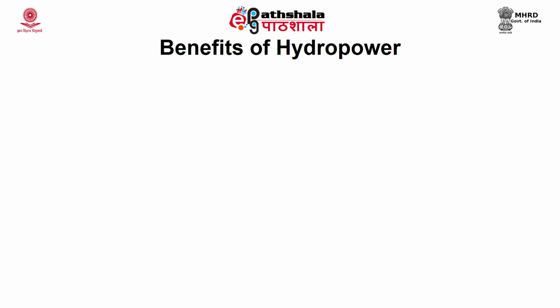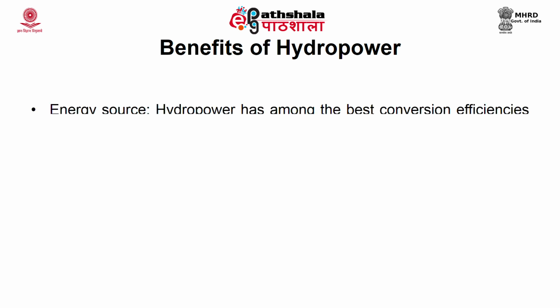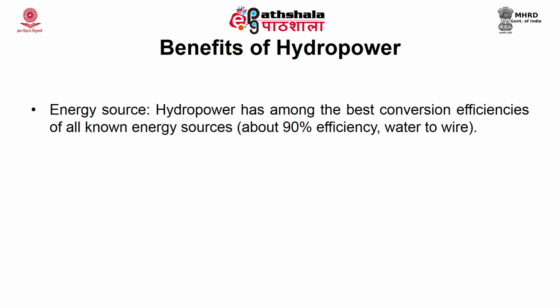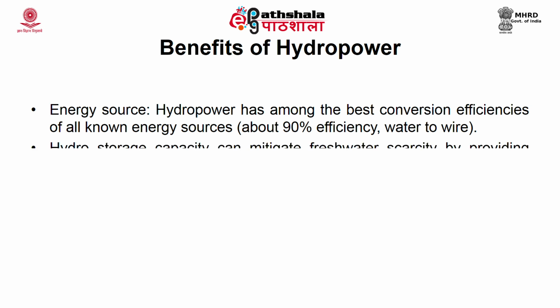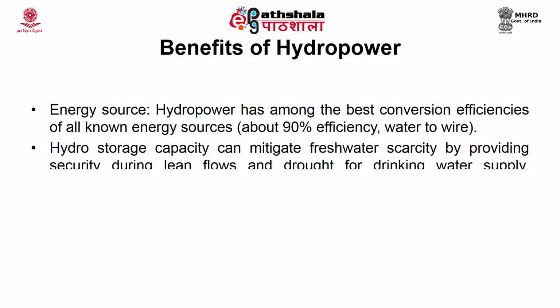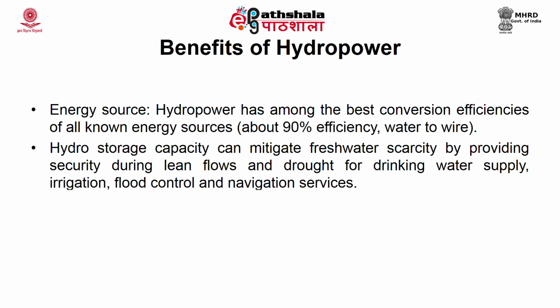The benefits of hydropower. Hydropower is a renewable energy source. This power has among the best conversion efficiency of all the non-energy source of renewable category. It has about 90% efficiency. Hydro storage capacity can mitigate freshwater scarcity by providing security during lean flows and drought for drinking water supply, irrigation, flood control and navigation services apart from the energy production.